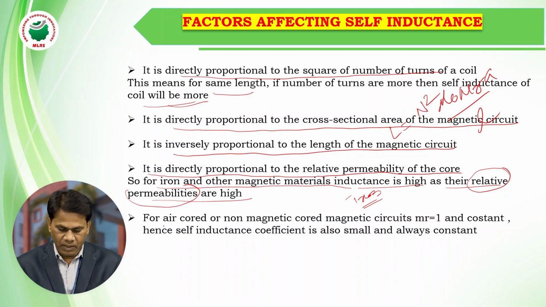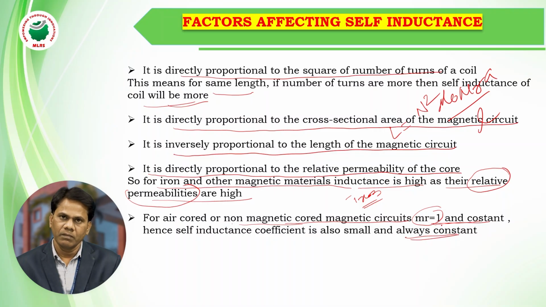Next, the third factor is air core and non-magnetic core magnetic circuits. The relative permeability is equal to 1. It is constant, 1, for non-magnetic materials, so mu r is equal to 1. Hence the self-inductance of a coil is also small and always constant.